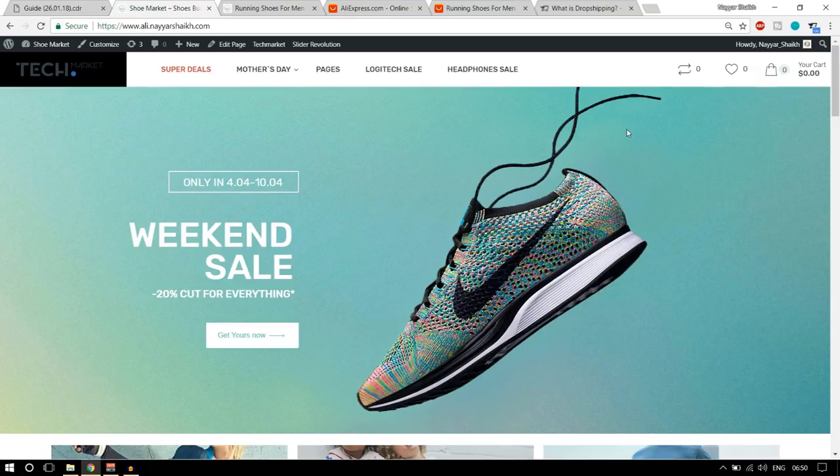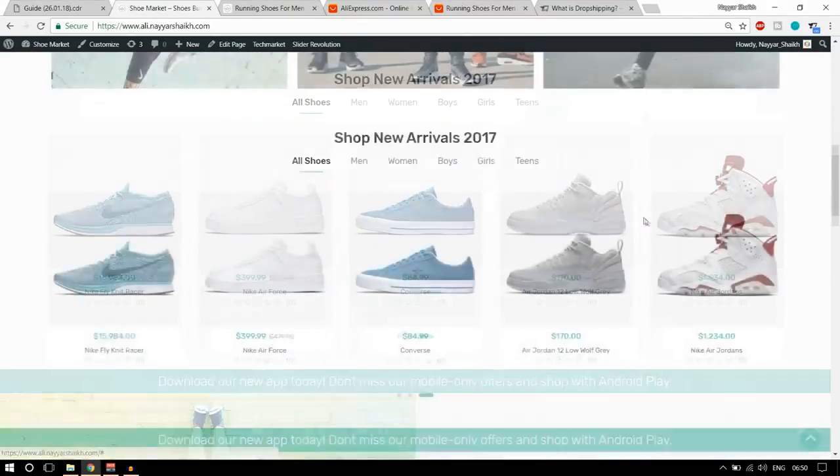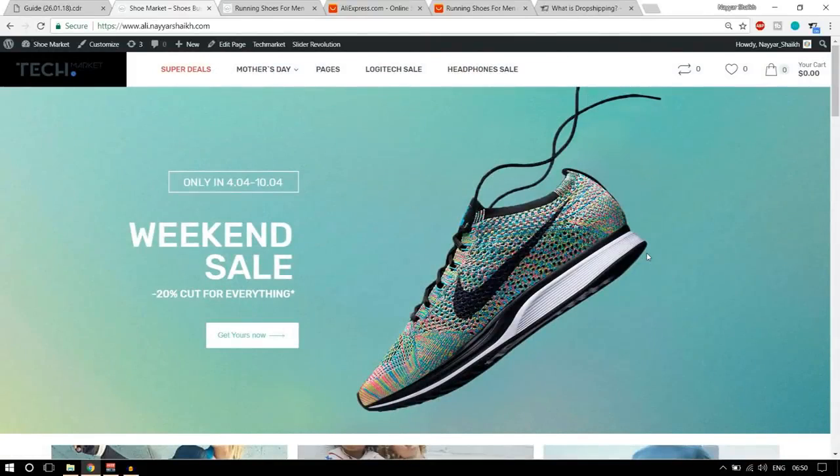For example, in this type of business, what you have to do is create your own website. You can create it by using WordPress, using AliExpress and the Ali Dropship plugin, or you can create this website using Shopify. So you have two different options. Now what happens is people come to your website and they order something. For example, this is a dropshipping website which I have created.